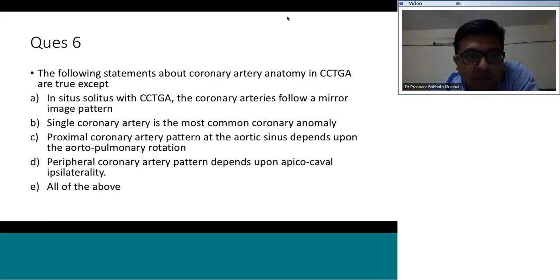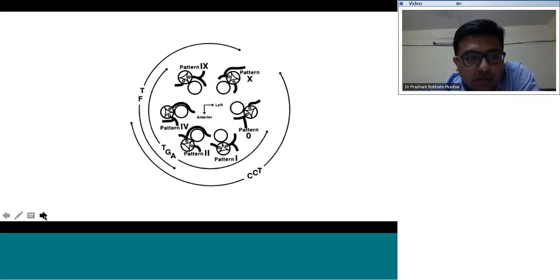coronary artery. Most commonly, the coronaries associated with CCTGA are normal. 76% to 80% of the time, the coronary artery features are normal. If there is an abnormality, it's usually a coronary artery crossing the RVOT, followed by the single coronary artery. And the proximal coronary artery pattern would depend upon the aortopulmonary rotation, and the peripheral would depend upon the apical.